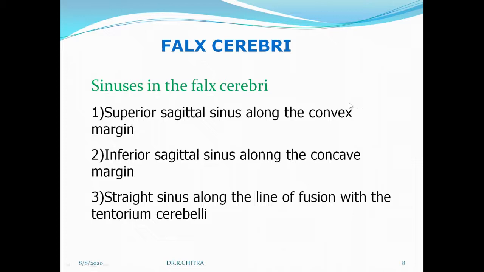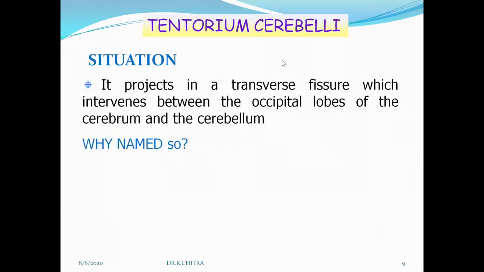So this completes the falx cerebri. Falx cerebri is in between the two cerebral hemispheres. Tentorium cerebelli. Why named so? Tent for cerebellum. It's a one-poled tent.